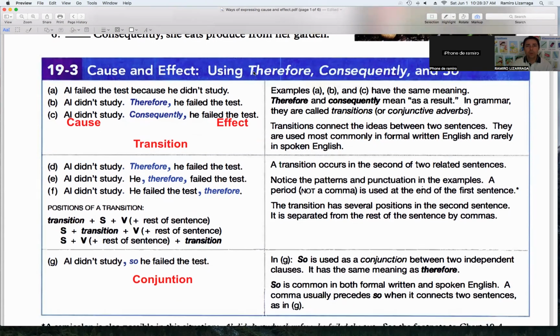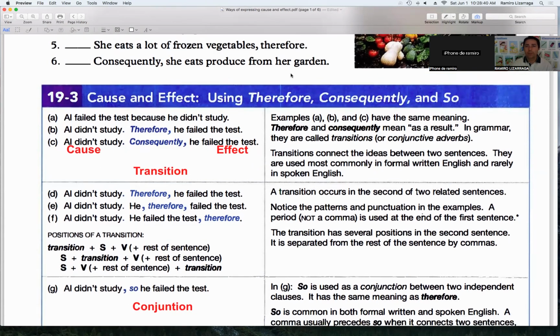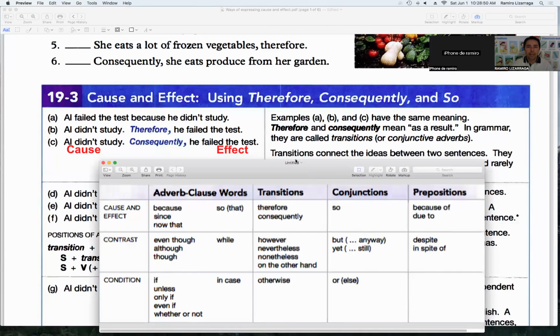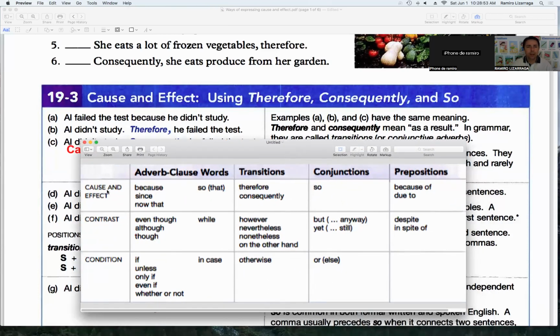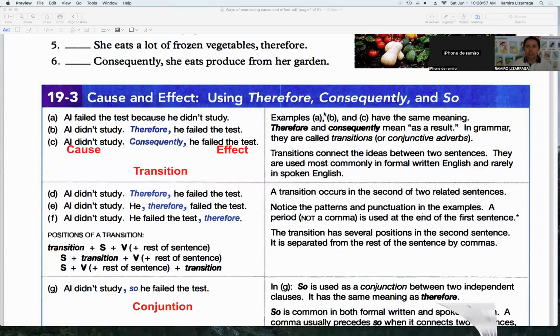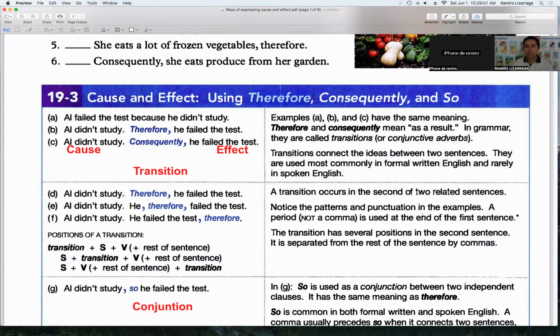Okay, so today we're going to be working with the following words: therefore, consequently, and so. We're going to be using these three words expressing cause and effect. We're going to be working with therefore and consequently as transitions, and with so as a conjunction.